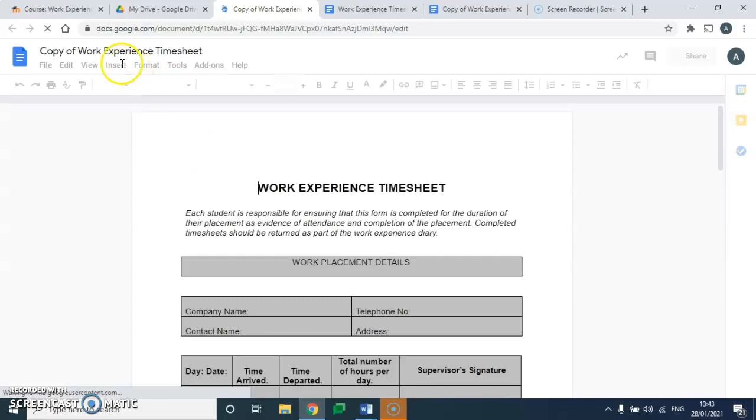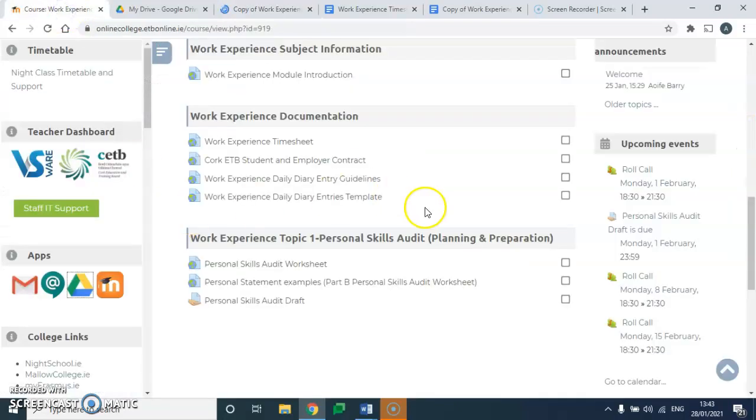okay? So that's the two ways of how you can download a document from Moodle. Okay, so the first one, as I said, is if you've Microsoft Word at home, you can download it as a Word document, or the other option is if you don't have Microsoft Word, you can use Google Docs.